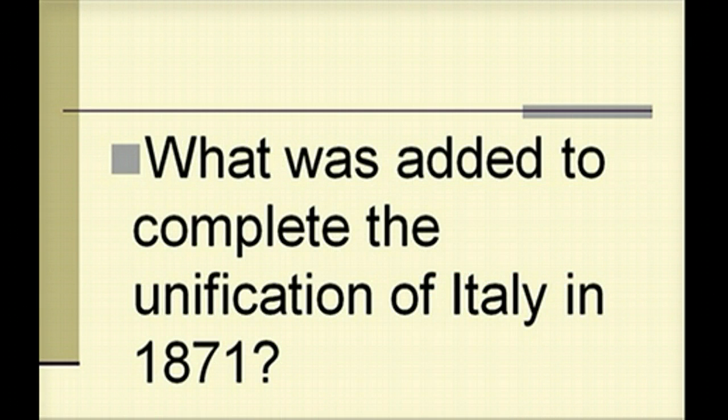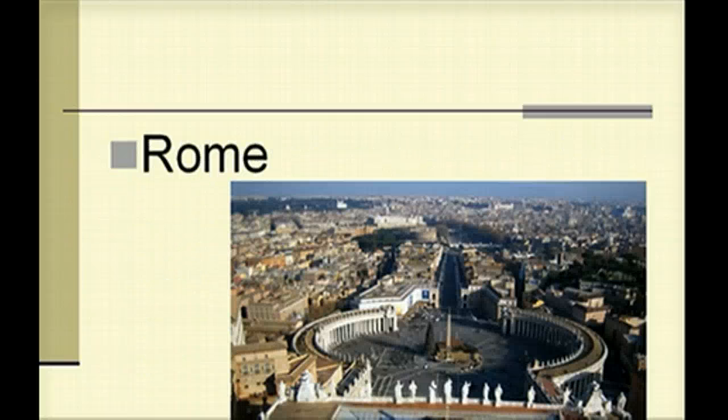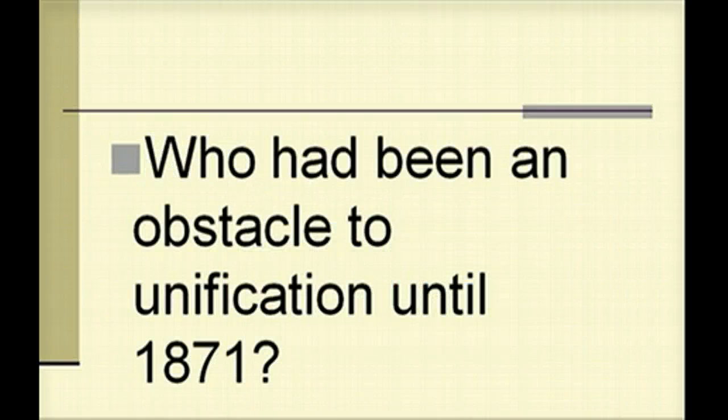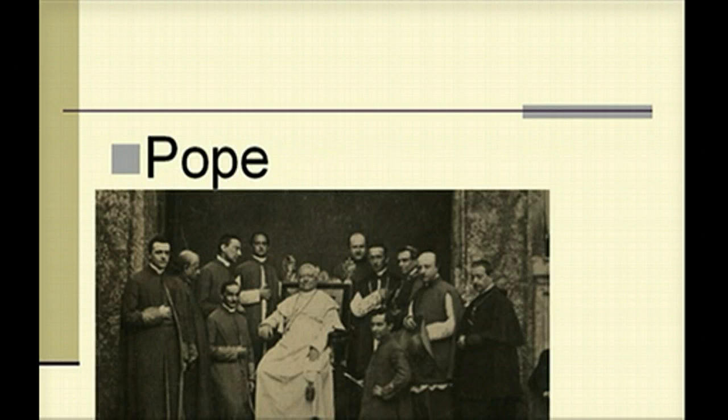What was added to complete the unification of Italy in 1871? So what completes it in the same year that Germany will unify? We have 1 spot left. That should be easy. Last map of Italy. That is Rome. Who had been an obstacle to unification until 1871? That is the Pope. Remember, he is in the Papal States in the middle, holding things up.